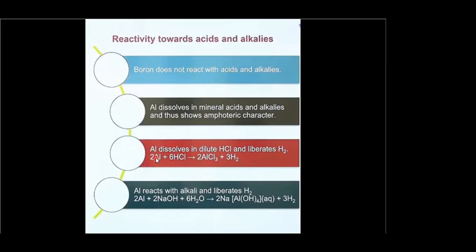So it is amphoteric in nature because it also reacts with alkalis. Aluminium reacts with alkalis and liberates hydrogen gas, and the reaction is 2Al plus 2NaOH plus 6H2O, in aqueous medium, forms 2Na[Al(OH)4] aqueous and hydrogen gas is liberated. Just to see, aluminium reacts with acid as well as bases, and hydrogen gas is liberated in both cases. So for reactivity towards alkali and acids, boron does not react with acids and alkalis, whereas aluminium reacts with both acids as well as with alkalis.